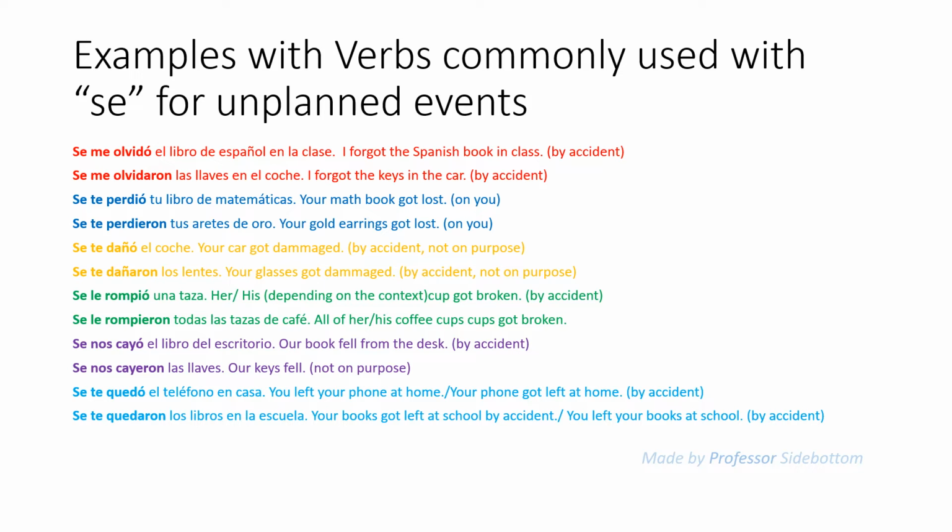Se me olvidó el libro de español en la clase. I forgot the Spanish book in class by accident, or the Spanish book got forgotten. Se me olvidaron las llaves en el coche. I forgot the keys in the car, again by accident. Se te perdió tu libro de matemáticas. Your math book got lost on you. Se te perdieron tus aretes de oro. Your gold earrings got lost,